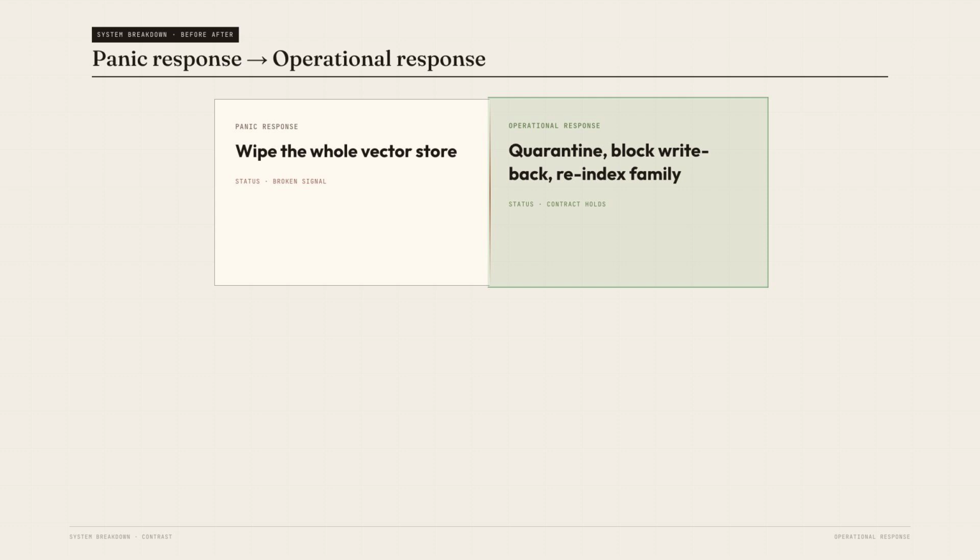Mark the memory family for selective reindex. Then rerun the request with quarantined memory removed and live state promoted. This is targeted amnesia. The system forgets the contaminated path, not the whole customer history.